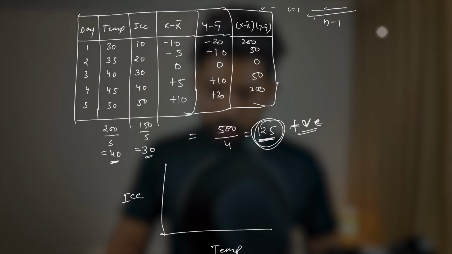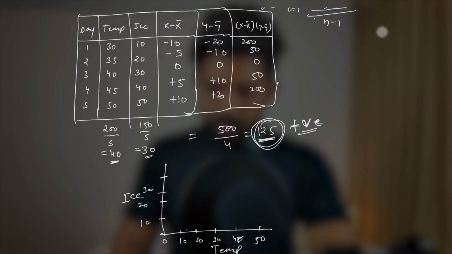So on temperature we have 30. So when temperature is 30, let's write like this: 0, 10, 20, 30, 40, and 50. Similarly, for this also 10, 20, 30, 40, and 50. Right? So when temperature is 30, it is 10. When 35, it is 20. When 40, it became 30. 45, it became 40 around, and it is 50.